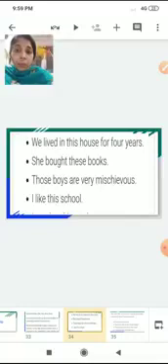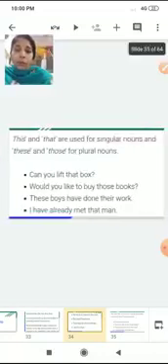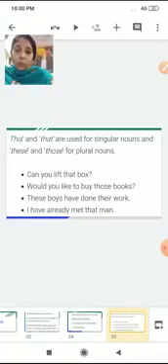Okay, the noun books is a plural word. So we use demonstrative determiner these. Those boys are very mischievous. I like this school. So singular noun, we use this and that. Plural noun, we use these and those.